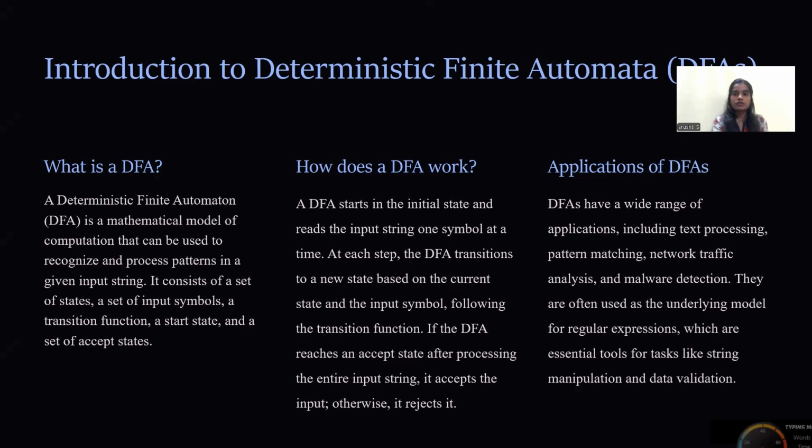The applications of DFAs: DFAs have a wide range of applications, including text processing, pattern matching, network traffic analysis, and malware detection. They are often used as the underlying model for regular expressions, which are essential tools for tasks like string manipulation and data validation.